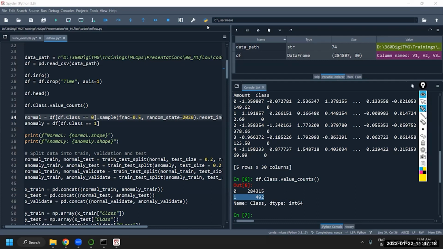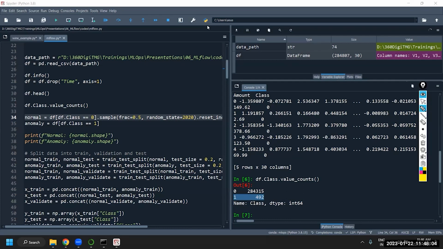That's defined here. Take the data from class equals 0, that means these number of cases that we have. Take only 50% of the data and reset the index. Don't use the same index, reset the index. This way I'm reducing my total data set to a smaller size. You can see here from 284,000, now I have 142,000. For the anomaly data set, I have only a very limited number of records, so I'll take those as is: 492 records. This is the shape of your data set. You can cross check.